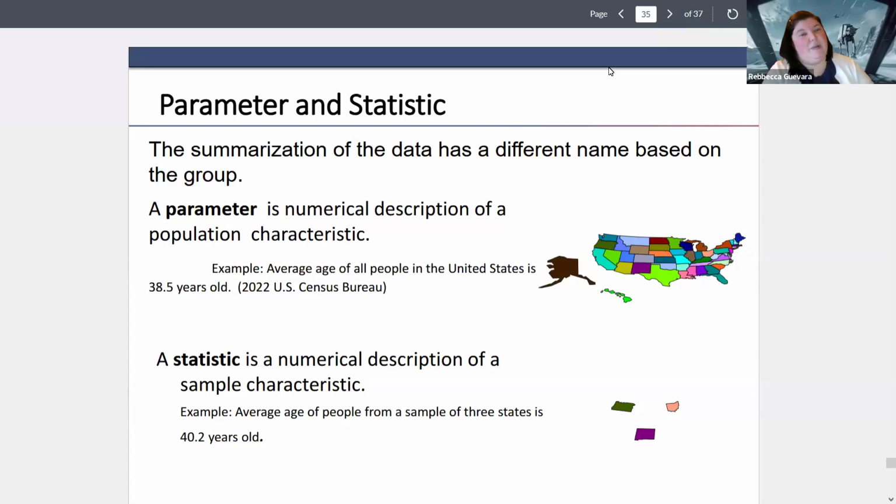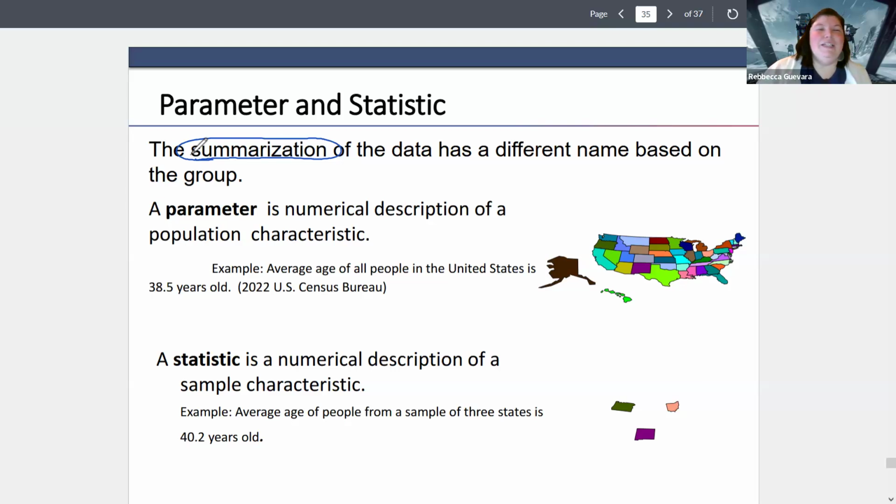So here we're going to talk about the difference between a parameter and a statistic. The summarization of data has different names based on its group. When we talk about summarization of data, that's things like the average age of a group, or the median income of a group, or the percentage of people who voted a certain way. It's a numerical summation of the data that we have. So, like, 50% of people liked Bob, there's a summarization of your data.